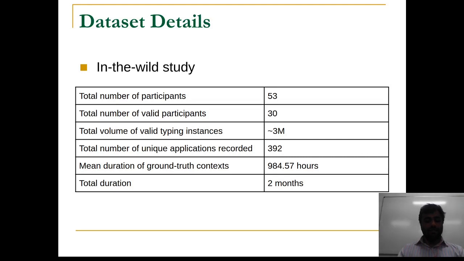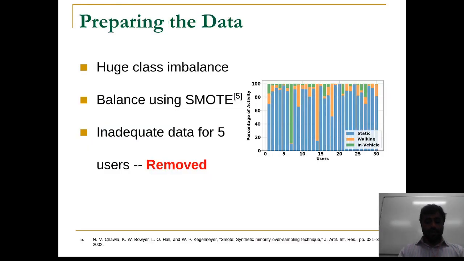This data is mostly collected from the users who daily commute to their workplaces or universities. From the collected data, we observe that as most of the users do not spend equal amounts of time in each mobility context, there is a huge imbalance between the ground truth mobility classes. To fix this and evaluate our framework in a principled way, we balance the training data using SMOTE and use it for training the models.